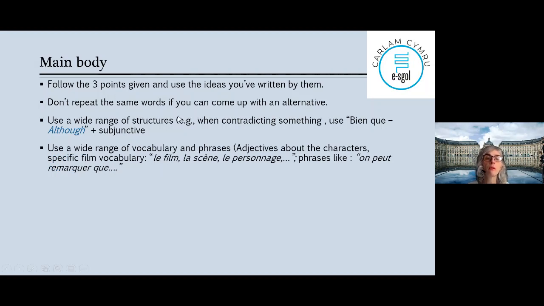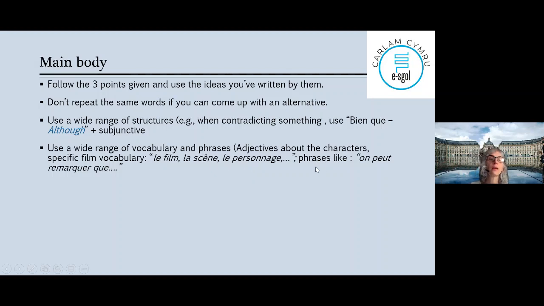That's the same thing. Don't repeat the same word. Use adjectives about the character. Don't say all the time "elle est gentille, Annette, elle est gentille." Non, elle est altruiste, elle est décidée, elle veut les aider, etc. Use specific film vocab a bit if you can, or you do it at the beginning: dans le film La Rafle ou dans le film Le Havre, etc. Mais la scène, le personnage, use those specific film vocabulary. You don't need to recite film vocabulary, but you could use those 3 words, for example.